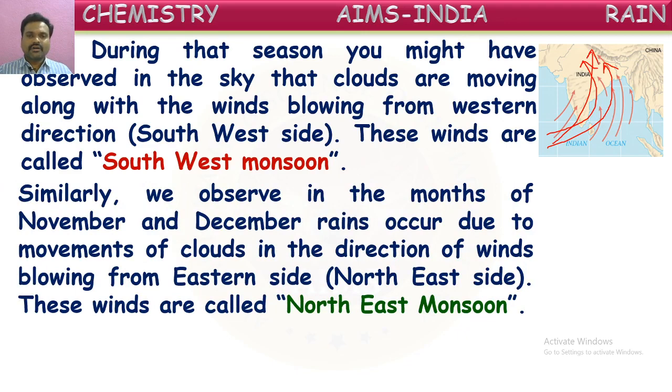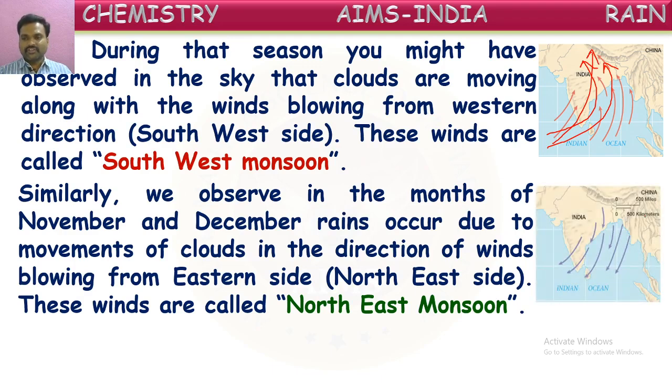Similarly, we observe in the months November to December, that is generally the winter season for us. In these months, rains occur due to movement of clouds in the direction of winds blowing from the eastern side, from the northeast. Since winds are blowing from the northeast direction, we feel very cool in those areas, because the air is coming from very cool areas. So they are called northeast monsoon. In this way, there are two types of monsoon for us.